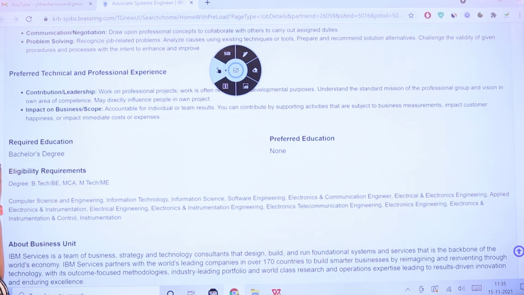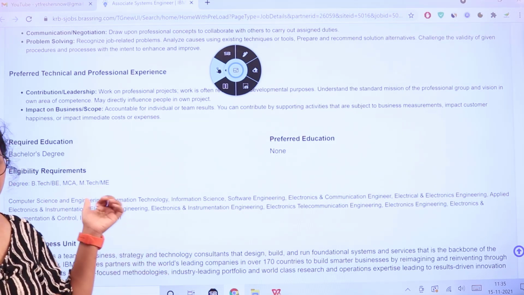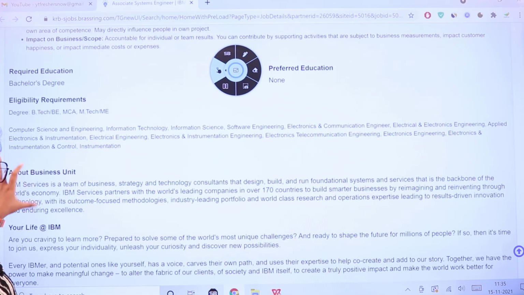The required education is a bachelor's degree. The eligibility is going to be BTech, BE, MCA, MTech or an ME. And for preferred education, there is nothing like that. The eligibility starts from here. And then here it is about the business unit.